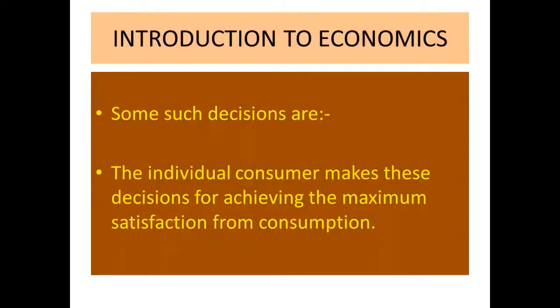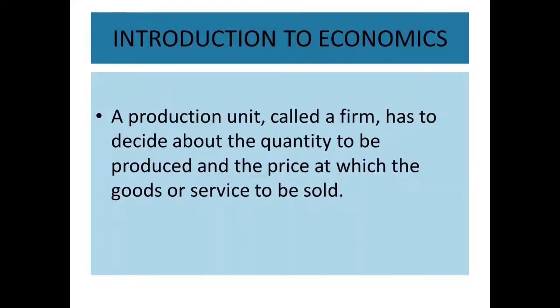Some such decisions are: the individual consumer makes decisions for achieving the maximum satisfaction from consumption. A production unit called a firm or a business unit has to decide about the quantity to be produced, how much they have to produce, and the price at which the goods and services are to be sold.